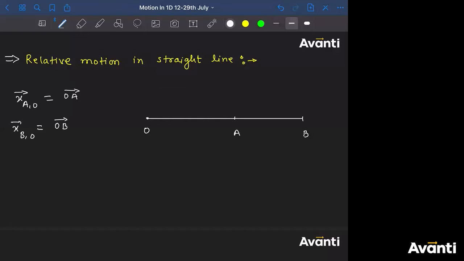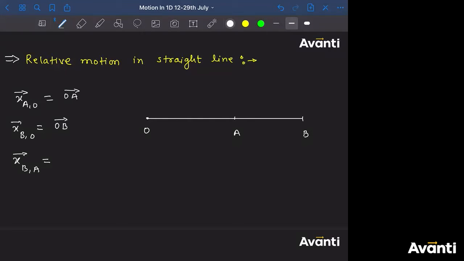What if I don't want to find X A comma O or X B comma O? What if I ask you to find the position of B with respect to A? Position of B with respect to A. Tell me, guys, what will be this? X B comma A. How will you write this?